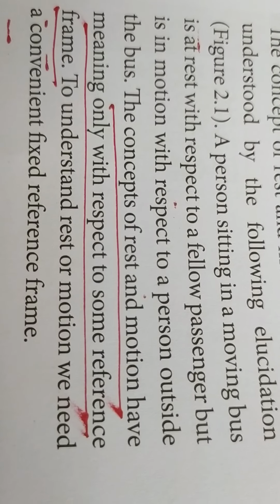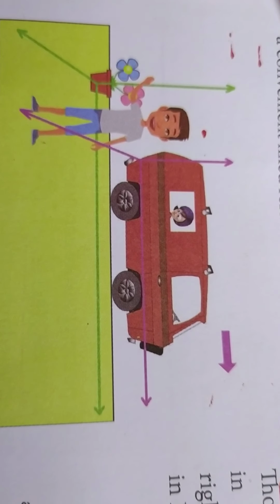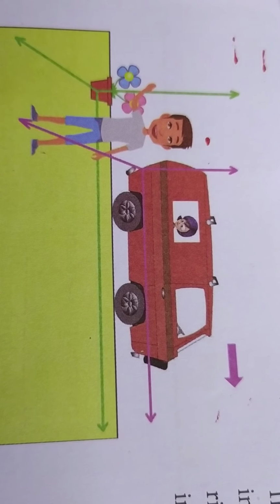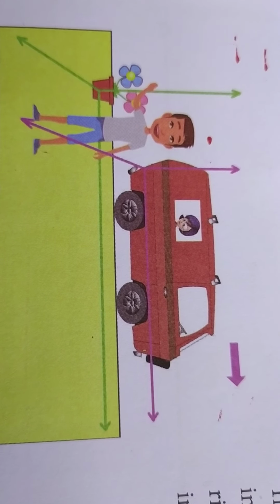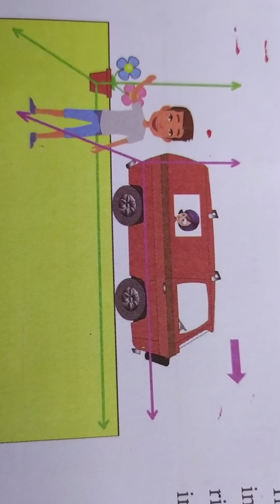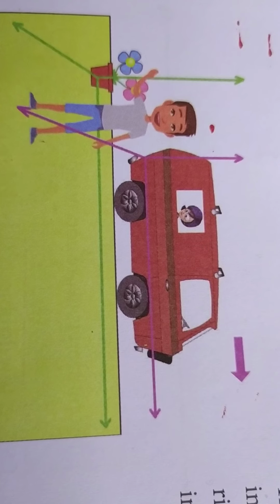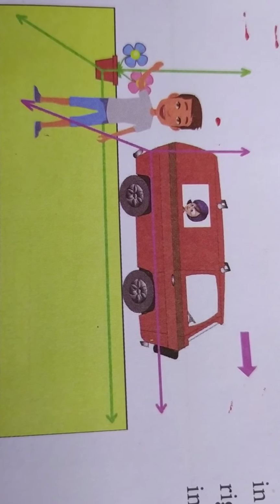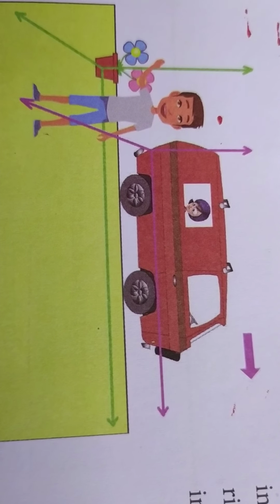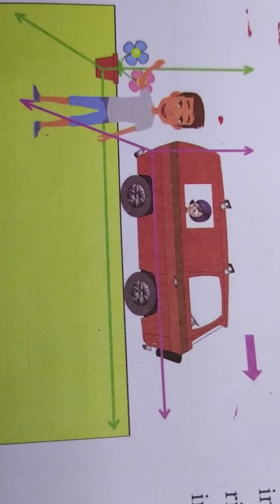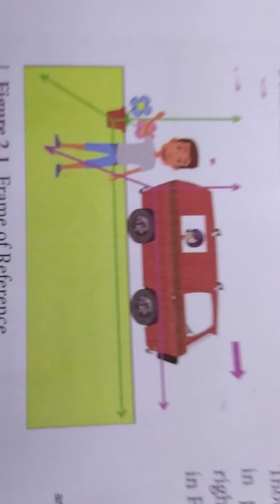That frame is called the reference frame. And here this is the frame of reference. Here x, y, z three coordinates are there, and so this frame is called the frame of reference. That is the three axes x, y, z. They give an idea about the position of the object and whether it is at rest or in motion. Here there are two coordinate axes, one in pink and the other in green, and we shall see the pink is in motion, whereas the green frame of reference is at rest.